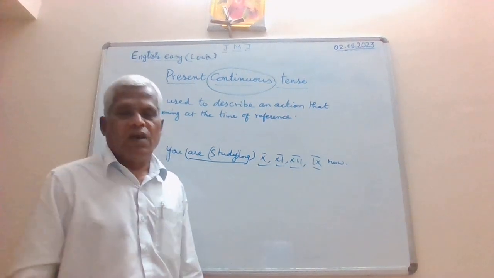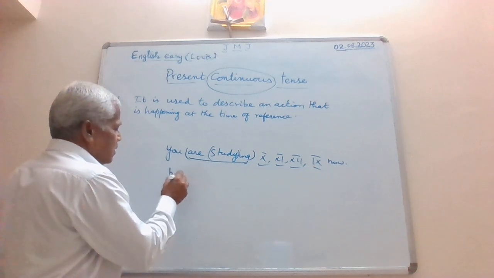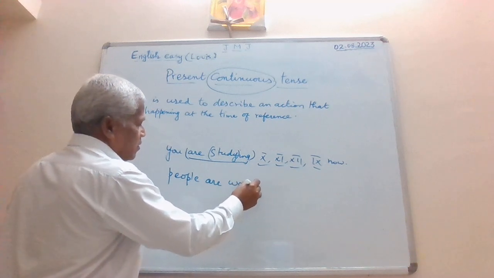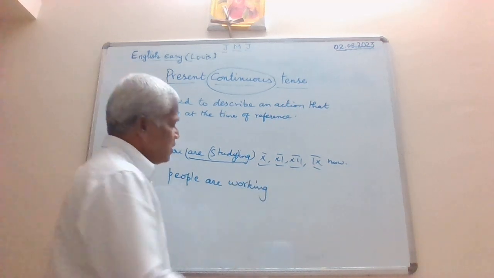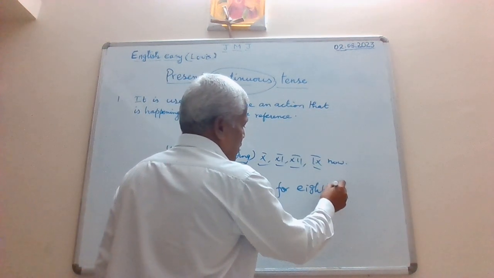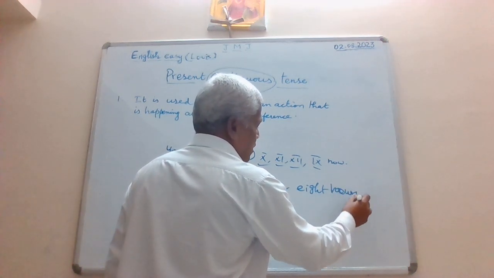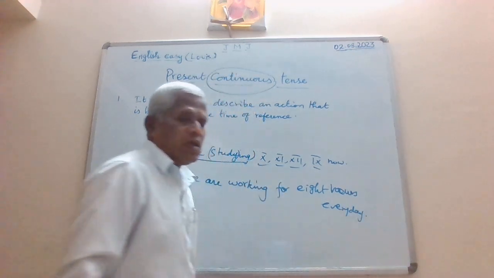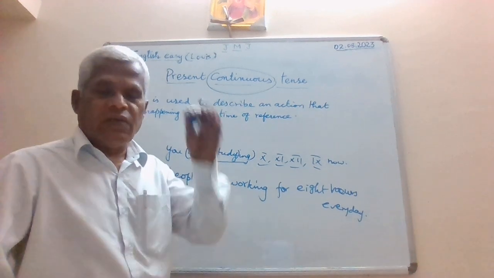Maybe another sentence you can think of. Another sentence. People are working for 8 hours, say every day. That is a usual thing that you can arrive at.